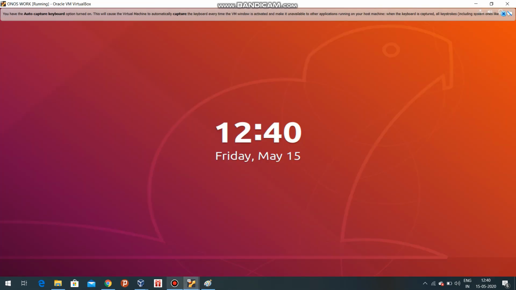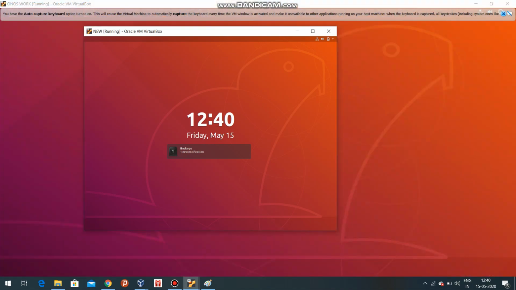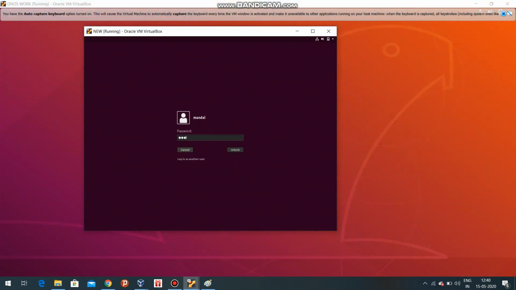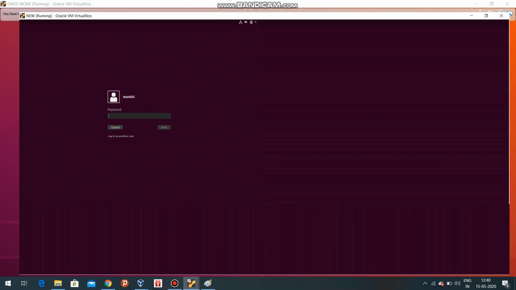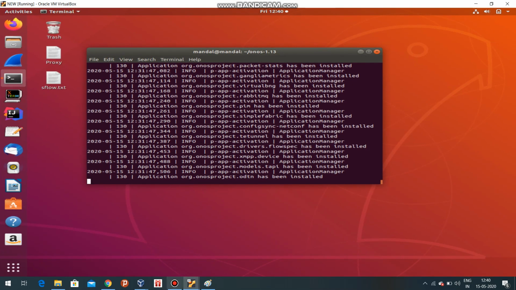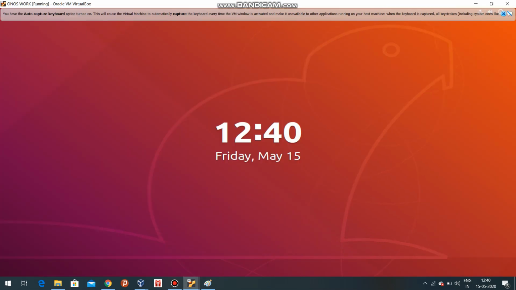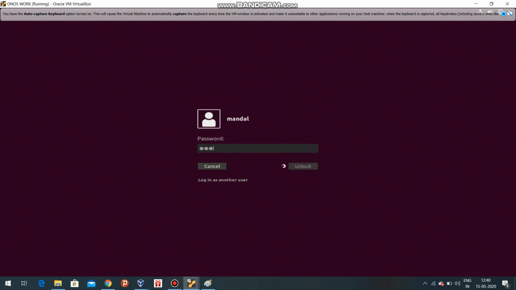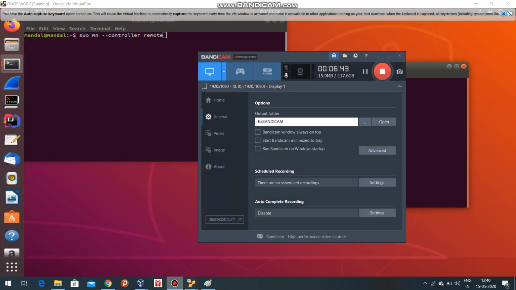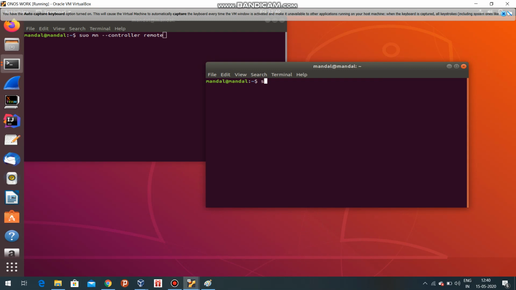So let's go for a practical. sudo mn, that means Mininet, --controller=remote. Notice here I have written remote.